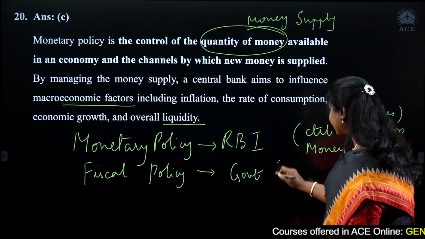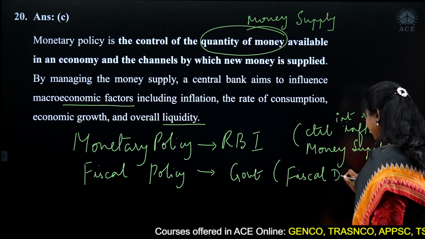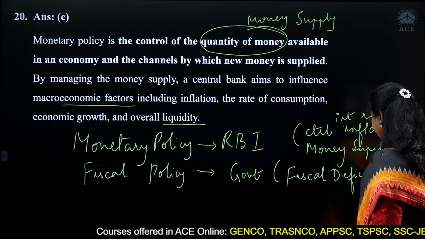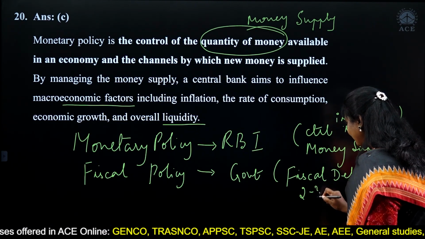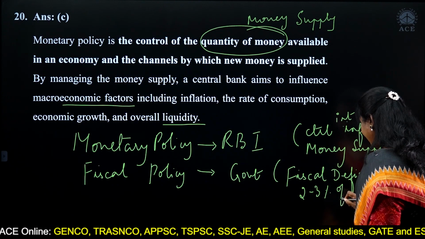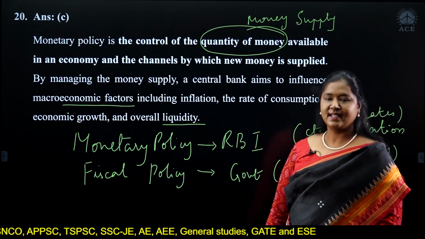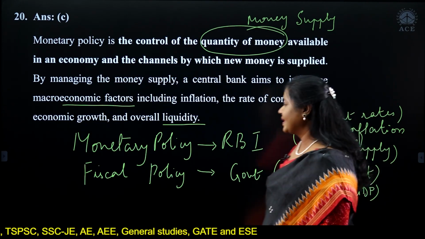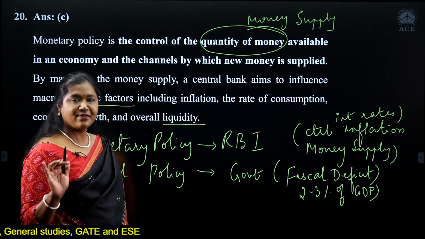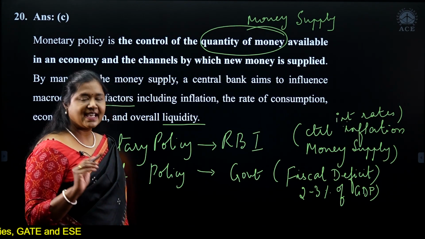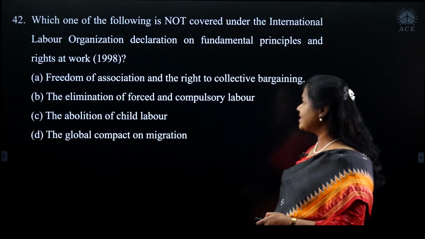Fiscal policy talks about fiscal deficit. When we say fiscal deficit, we are talking about the income and expenditure of the government. We say it should be around 2 to 3% of GDP, which is the target. That is the fiscal deficit. Am I clear? I hope you have understood the difference between monetary policy and fiscal policy. All right, let's move on to the next question.